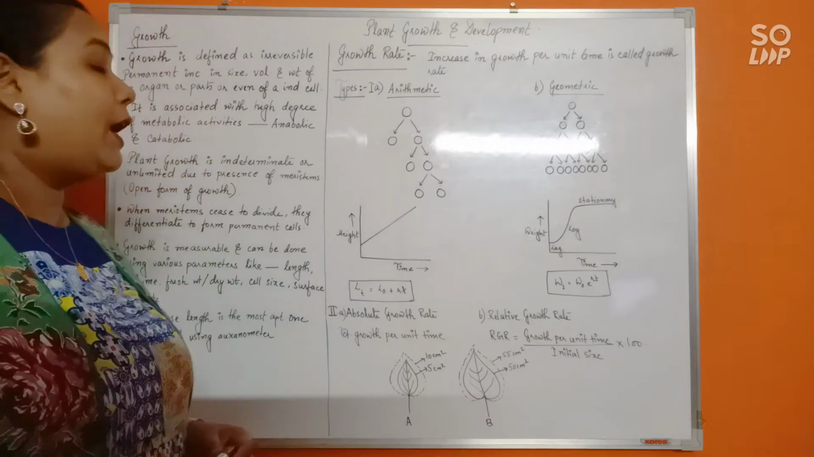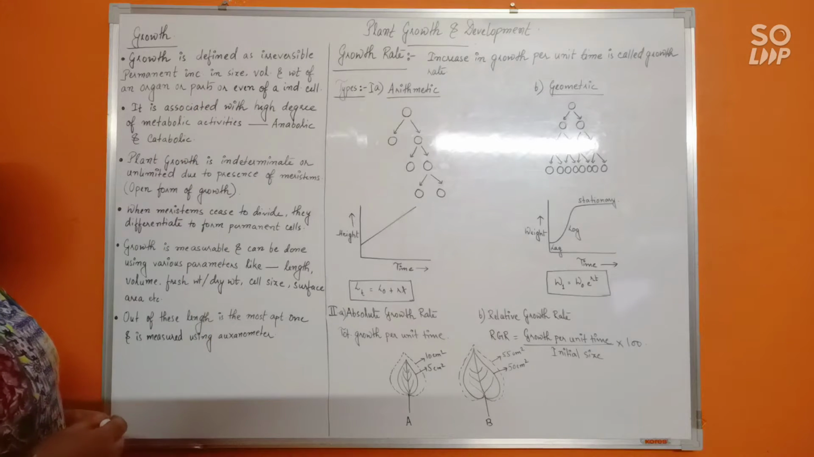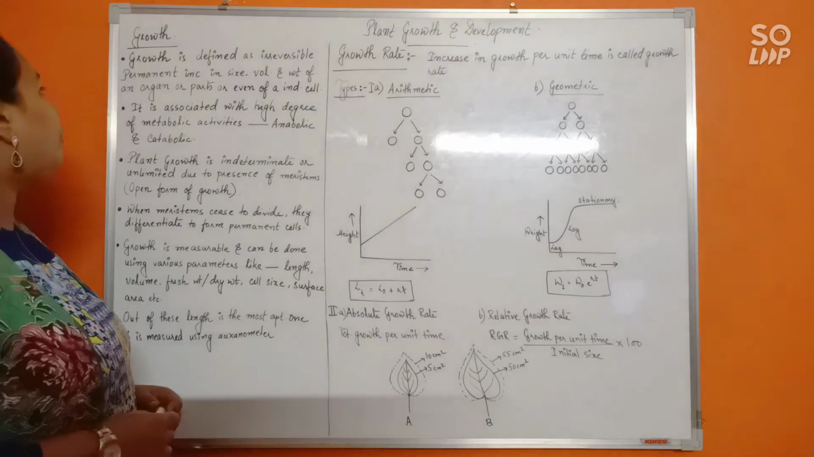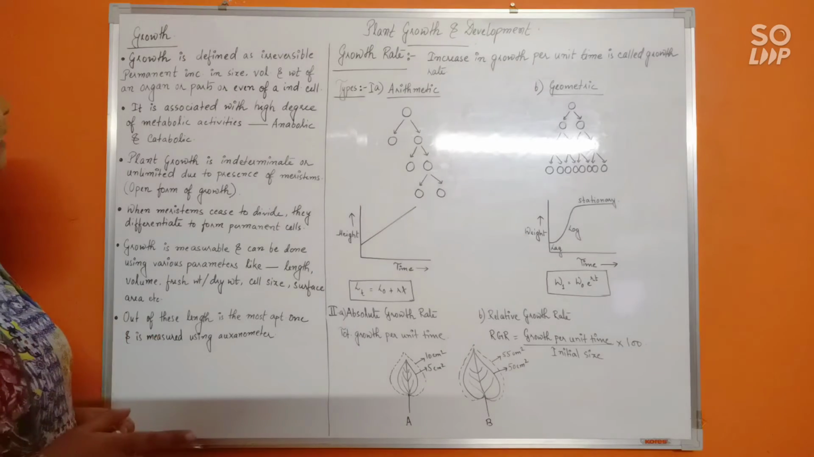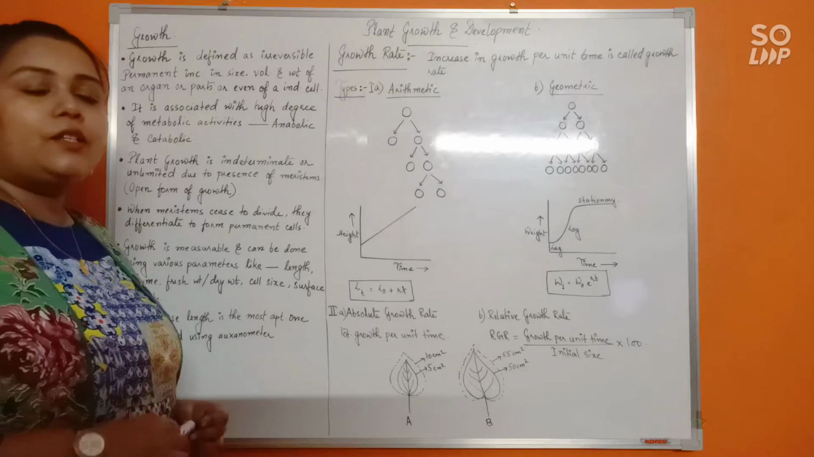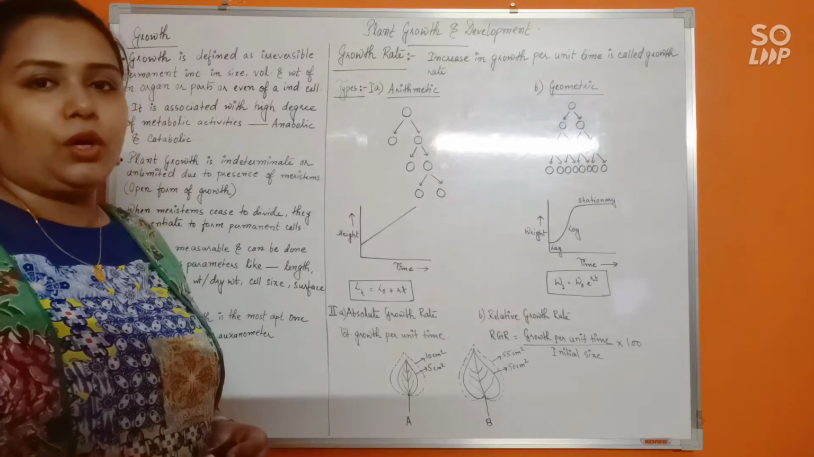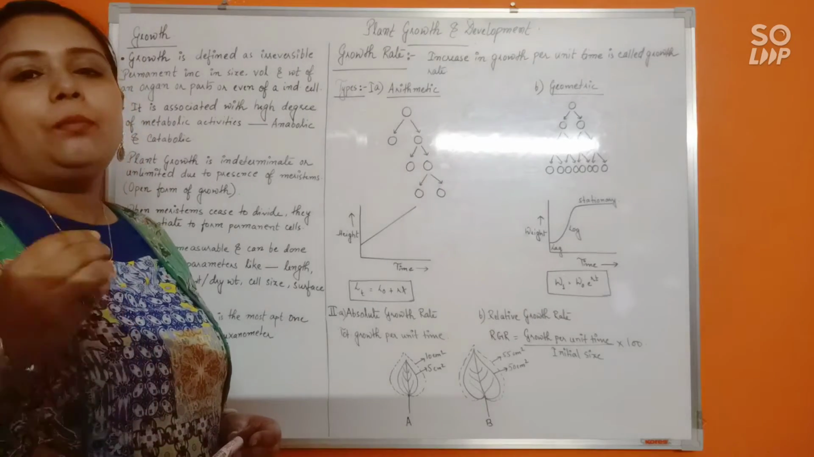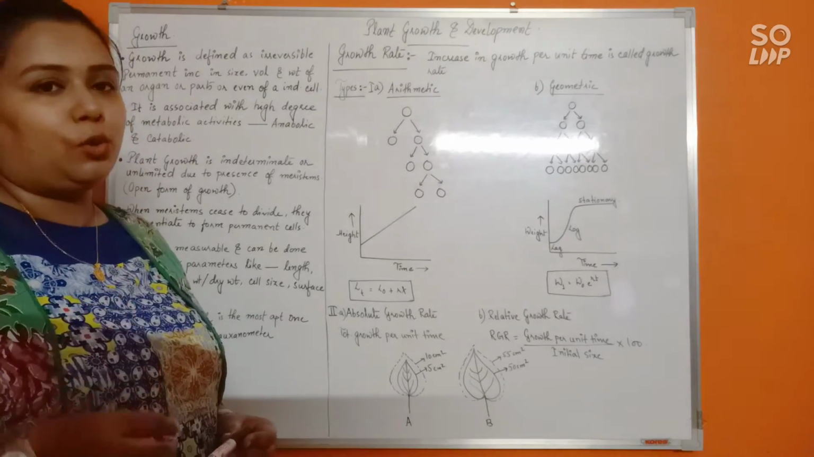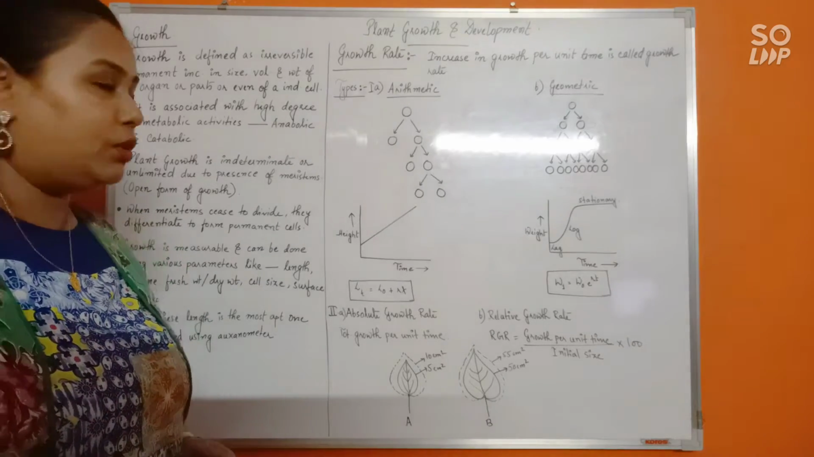Now, how do we define growth? See, growth is defined as an irreversible permanent increase in the size, volume or weight of an organ or part or even of an individual cell of an organism. Okay, so growth is going to be present in both multicellular as well as unicellular organisms, because even the minute amount of cellular level growth, or increase, is going to be referred to as growth.